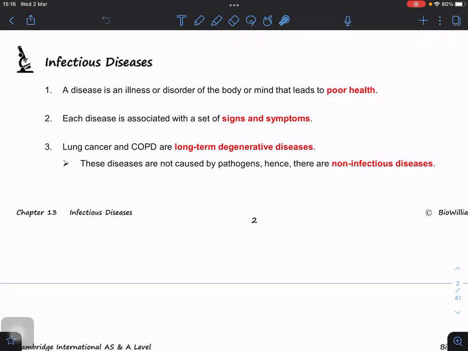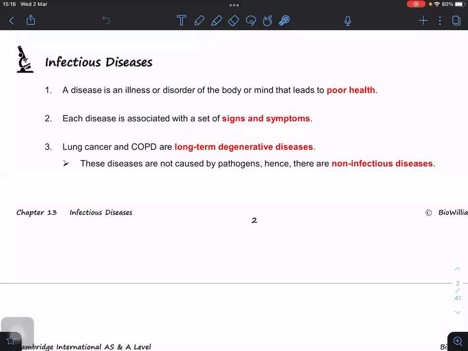Now we look at the first kind of disease, called long-term degenerative. Long-term degenerative basically means a chronic disease. It means organ failure, for example kidney failure or heart failure. Degenerative means the organ cannot function. So this will take a long period of time, most of the time.